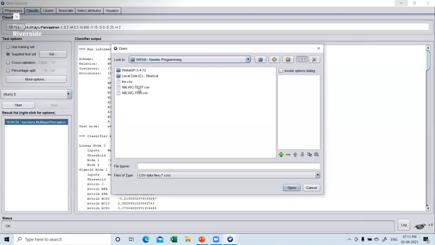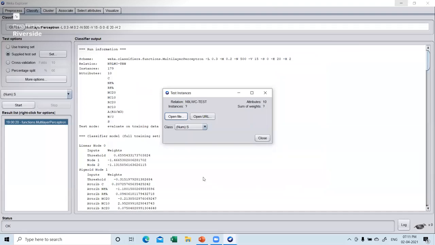So check with this again, the test file, as you can see here. Say open. Now, how can you verify that it is done? When you click the class drop-down box, you can see your parameters. So once this is done, it means that your test file is going in properly.